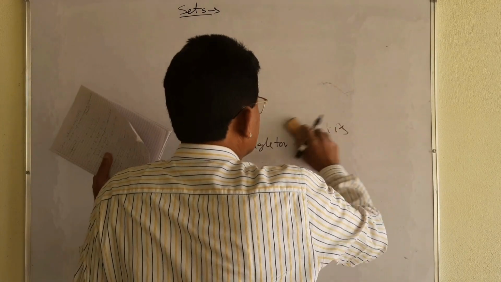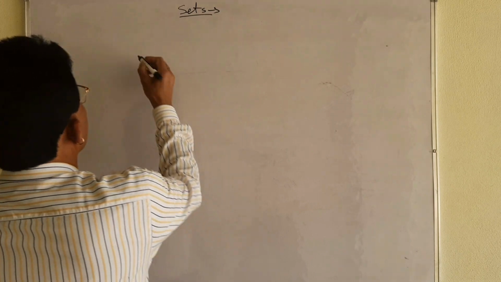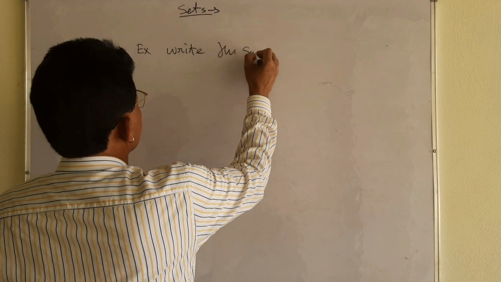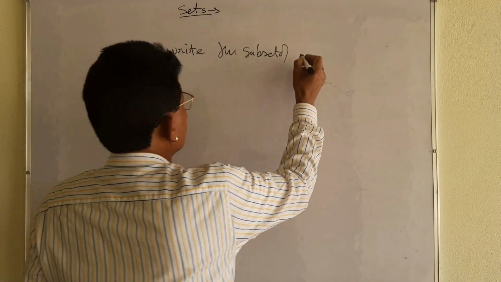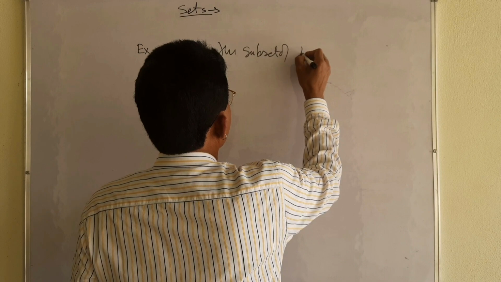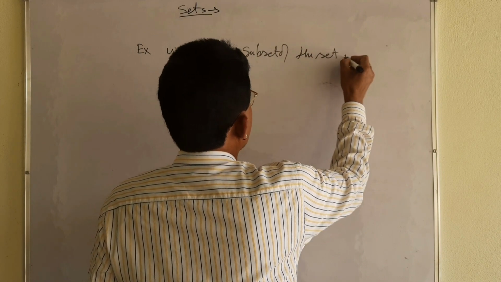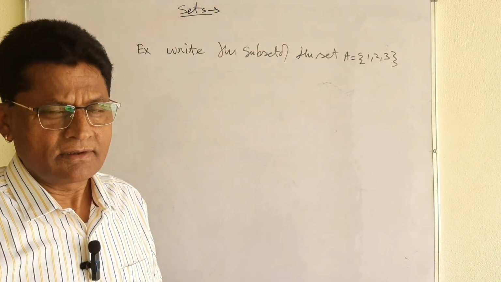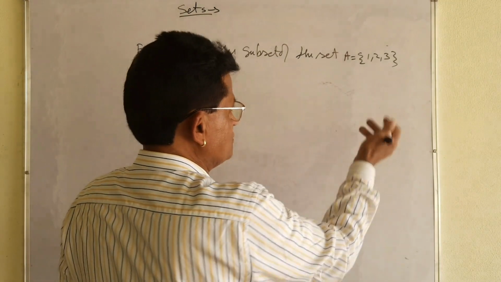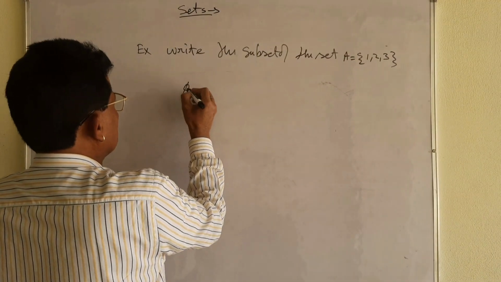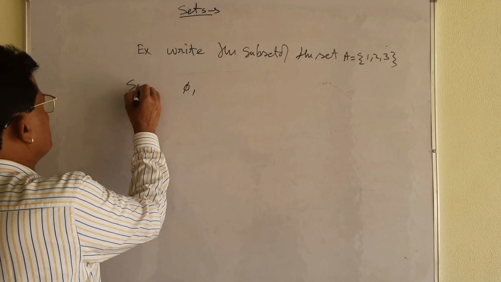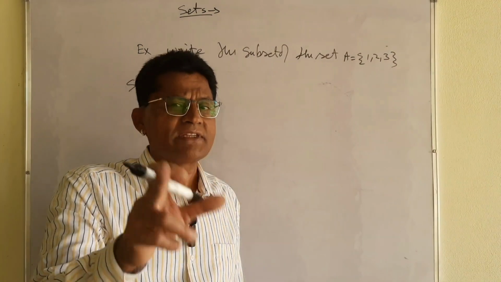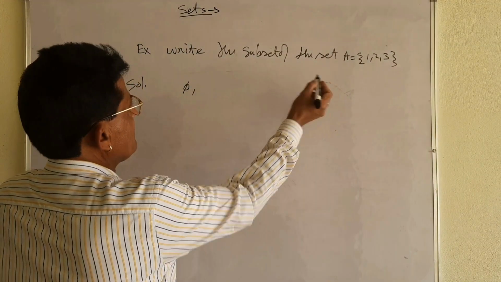Let me now take the important thing. Let me take the question: write each and every subset of the set A, where A is equal to {1, 2, 3}. My dear student, if you want to take two elements, you can take. Solution. Phi is the subset of each and every set. Null set is the subset. Empty set is the subset of each and every set. Okay, phi.